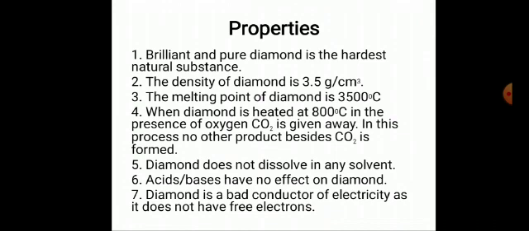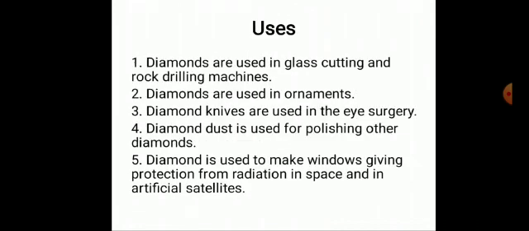In this process, no other products besides CO2 is formed. Diamond does not dissolve in any solvent. Acids, bases have no effect on diamond. Diamond is a bad conductor of electricity as it does not have free electrons. Clear? You have to write down all these properties in your science copy.